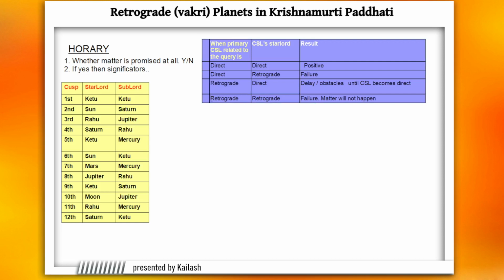And the fourth is when both are retrograde, then of course it just means a failure. So let me elaborate on this by taking the fifth cusp.